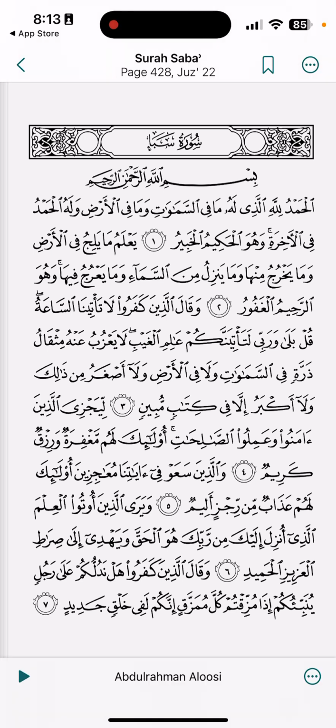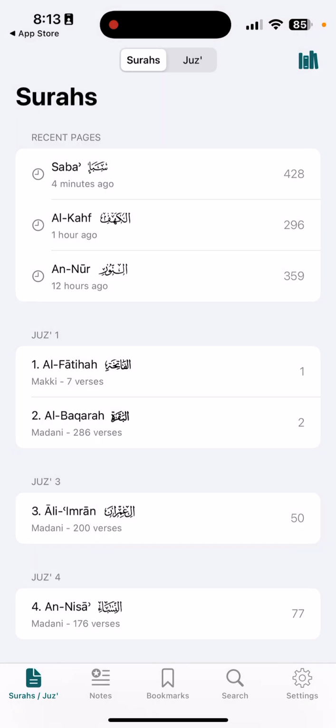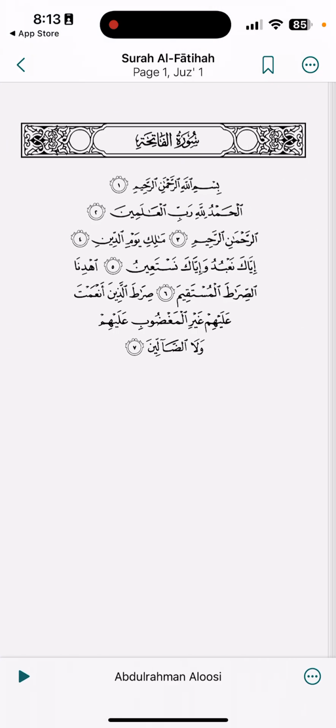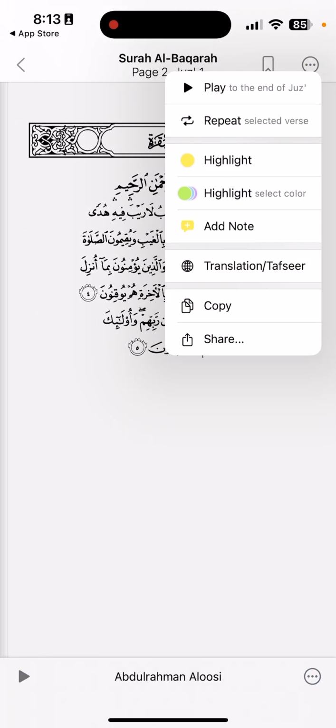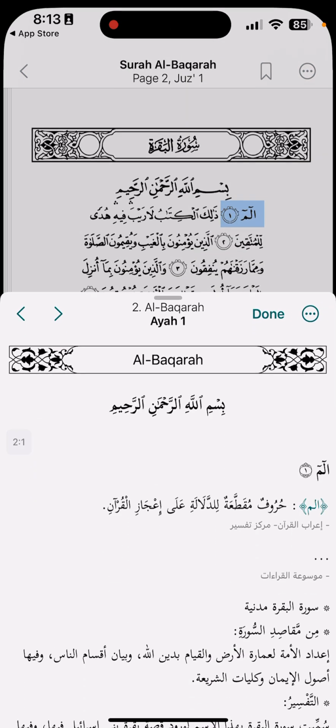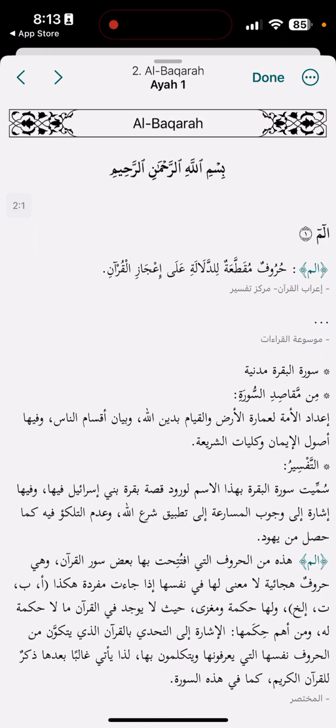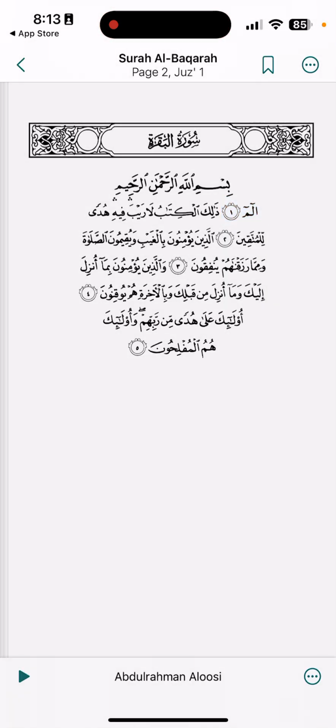And so, of course, this app has a lot of uses, and I definitely recommend it for people to use, especially just the fact that you have so many things right at your fingertips. So, like, just that you can look at some of these things. If you want to see a tafsir of something, you can find it right away. And you can also find the i'rab.